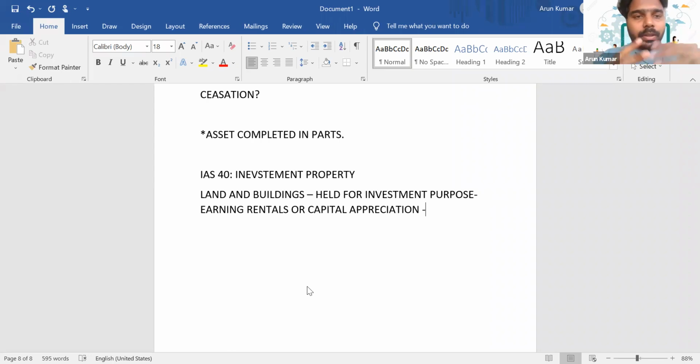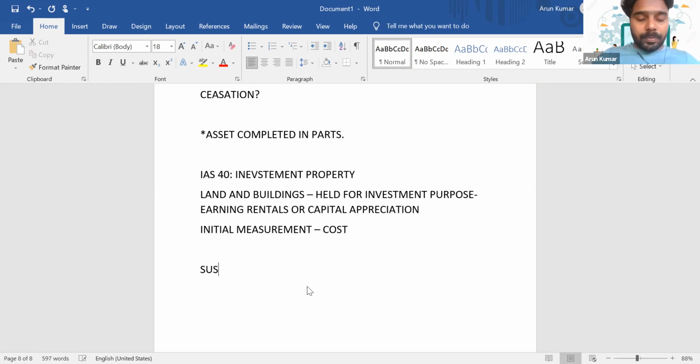So with regards to other assets, even the recognition criteria are the same. That is, it is probable that we will get future economic inflow from the asset, and the cost should be reliably measurable. And what about the initial measurement? Again, here the initial measurement is at cost.